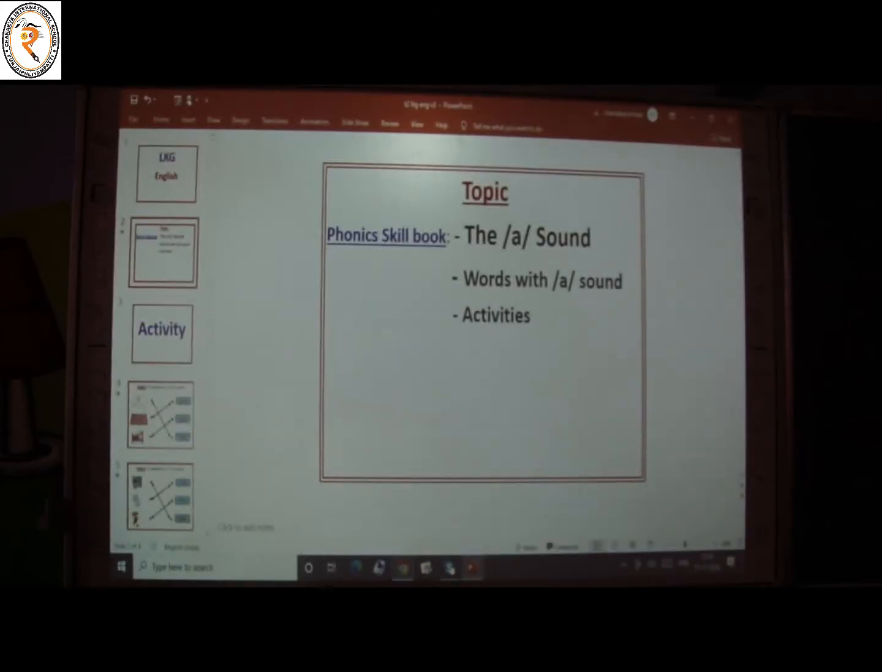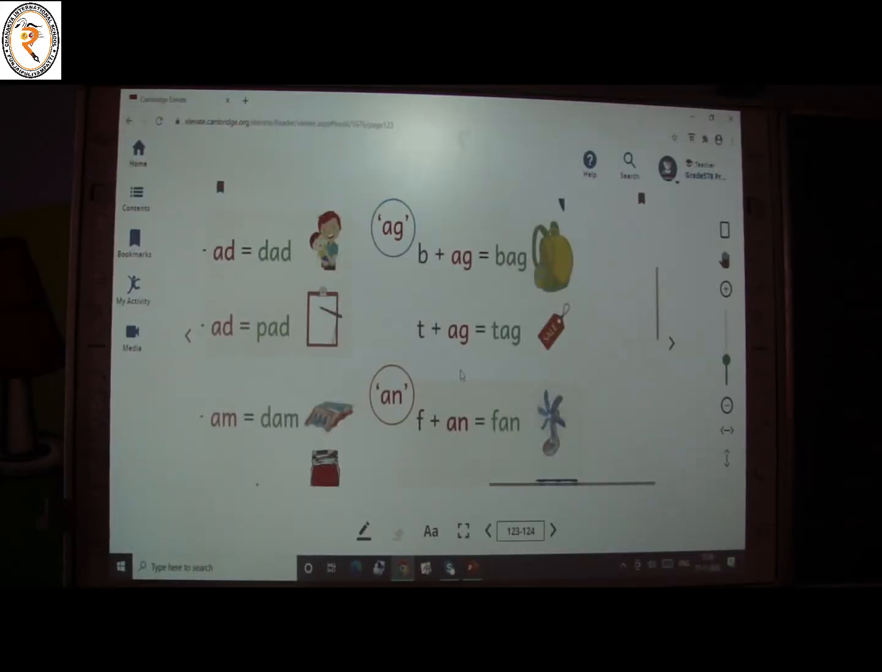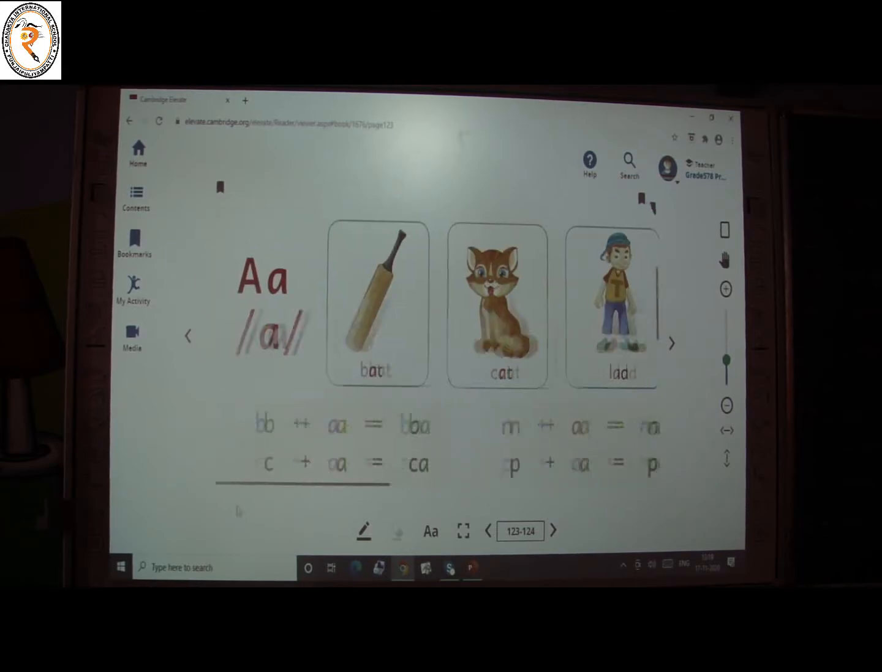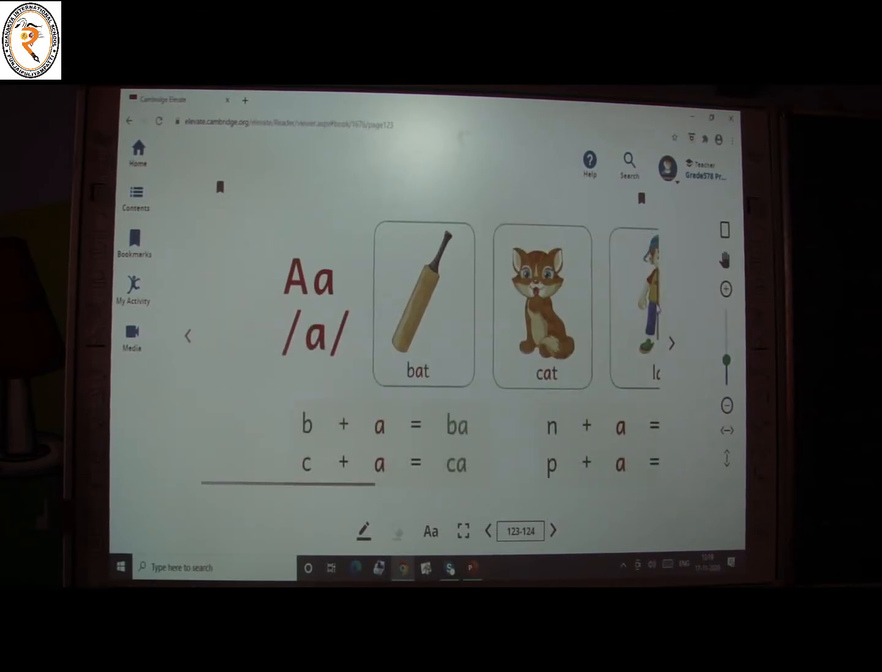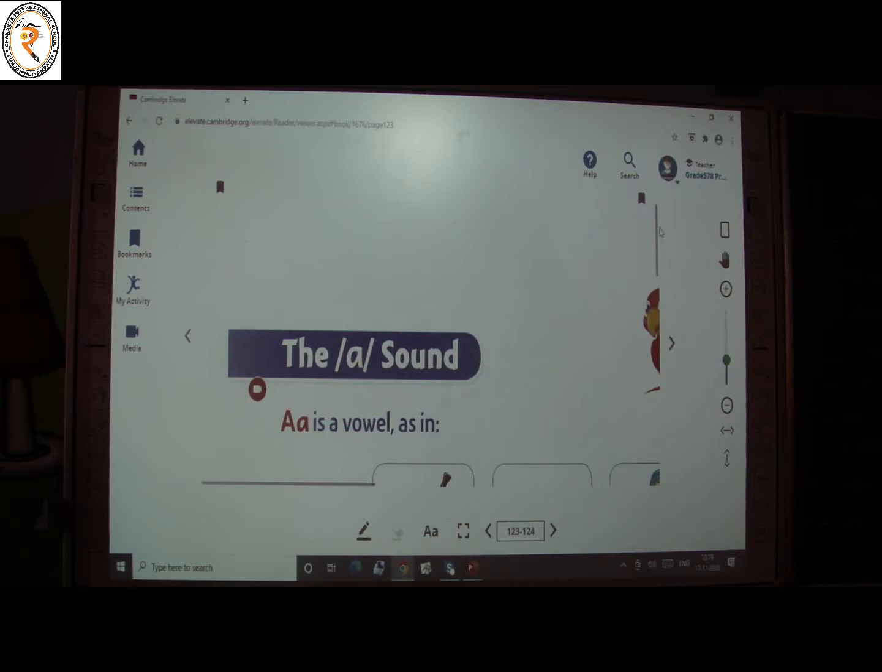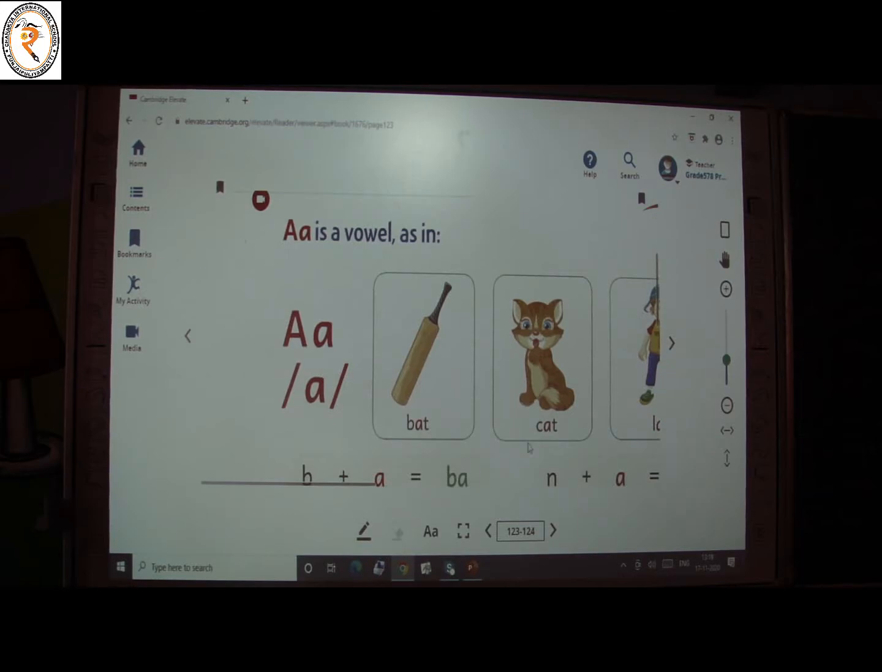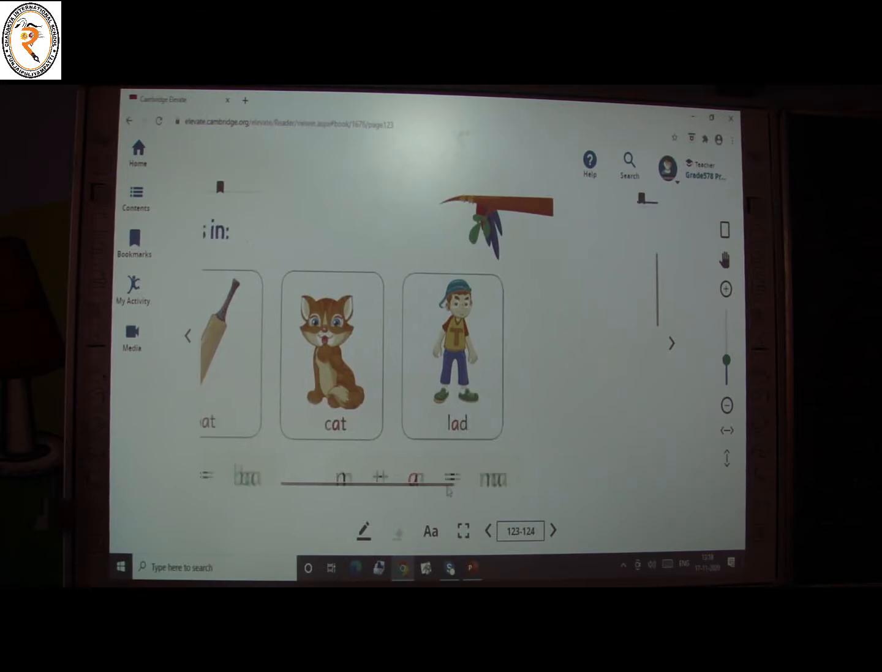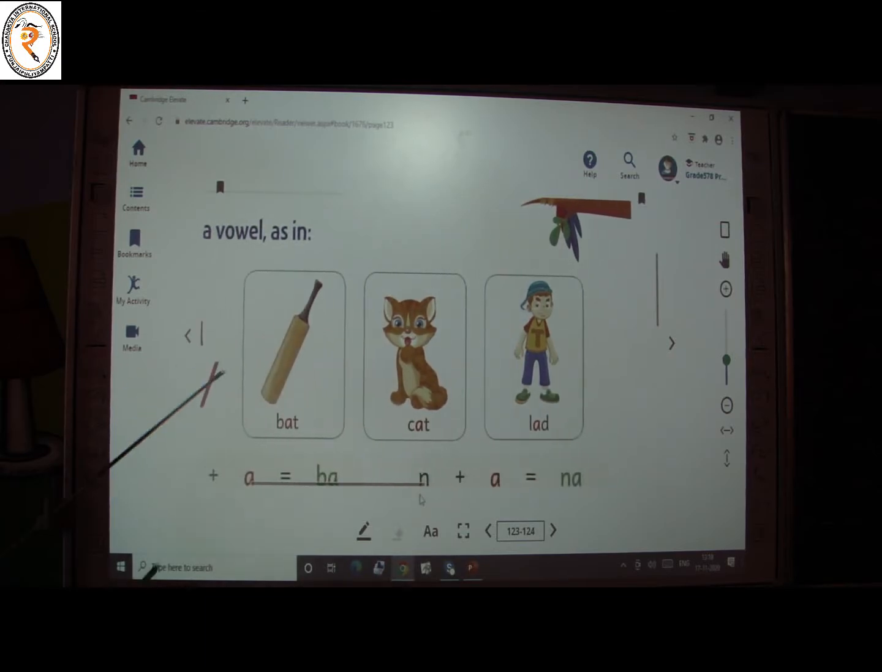Now we are going to learn some words with A sound. Okay children, see here. Yes, the letter A is a vowel. As in the words, look at the picture and see the words. Try to open your mouth and read the words, okay?